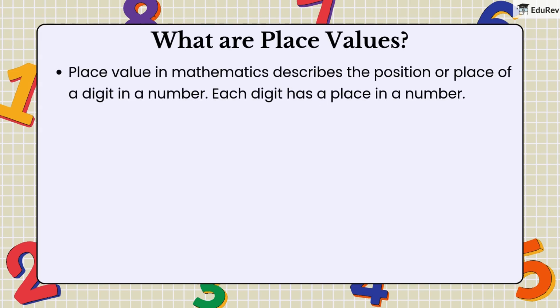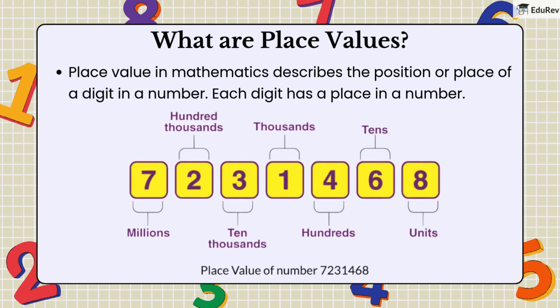Next, let's talk about place values. Place value helps us understand the value of each digit in a number based on its position. For example, in the number 7,23,14,68: 7 is in the millions place. 2 is in the hundred thousands place. 3 is in the 10,000s place. 1 is in the thousands place. 4 is in the hundreds place. 6 is in the tens place. 8 is in the units place. Understanding place values is crucial when working with large numbers because it helps us know how to read and write them accurately.